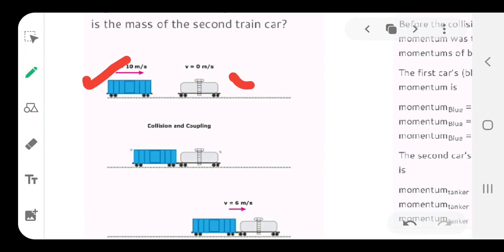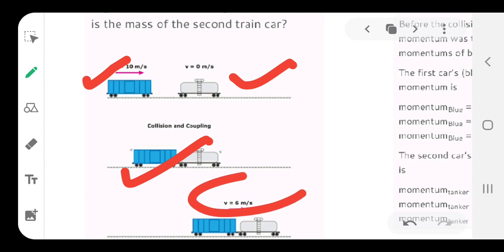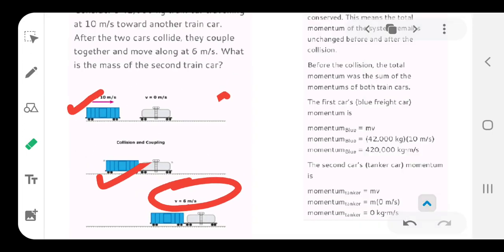Here you can see the whole data in pictorial form: the cart is moving with 10, this is the train cart on the track, they collide here, and when they collide, they move in the same direction with the velocity of 6 meters per second, and you have to calculate the mass of this cart. So, they want to know the mass of this second train car.